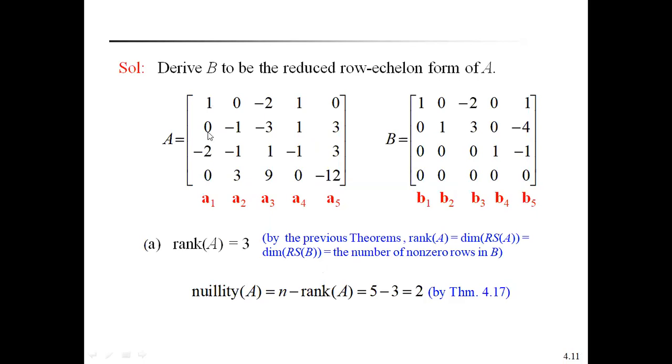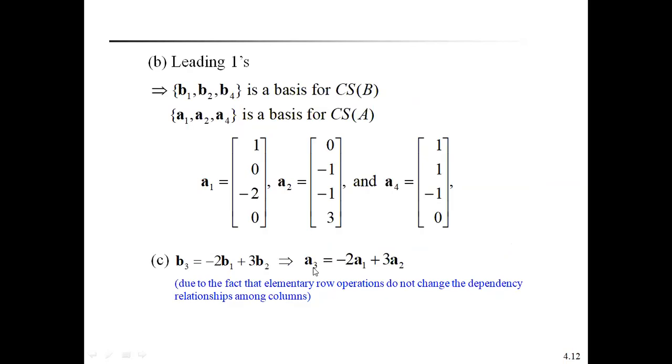Minus 2 into 0, 0, plus 3 into minus 1, minus 3. Minus 2 into minus 2, 4, plus 3 into minus 1, minus 3. 4 minus 3 equals 1. Minus 2 into 0 plus 3 into 3, 9. That's why the A3 column can be written as minus 2A1 plus 3A2.